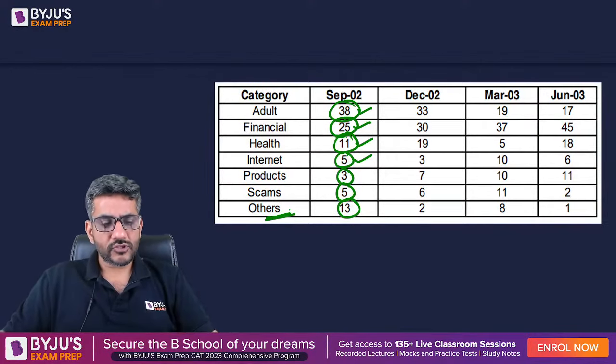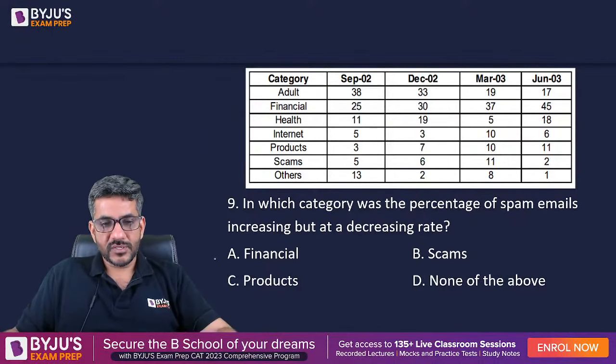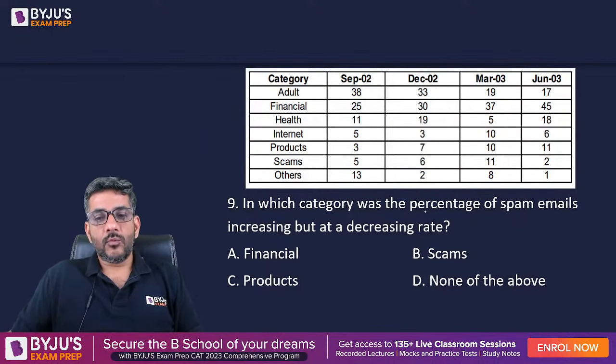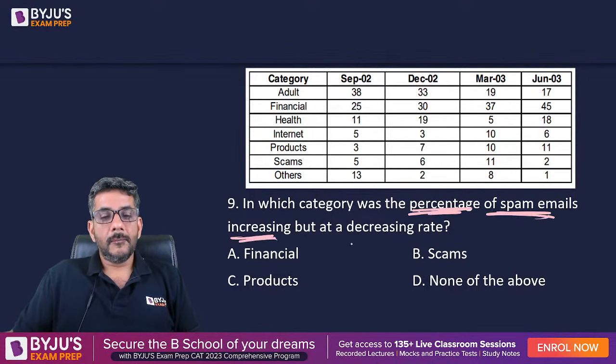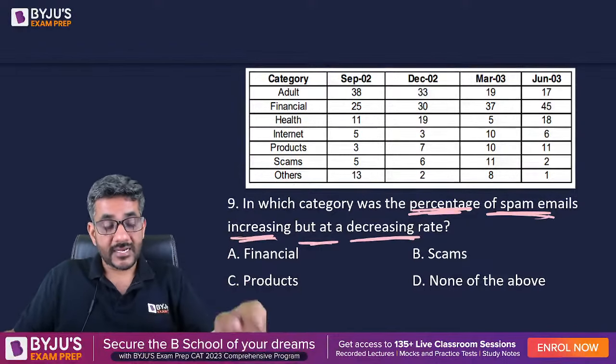So the total will always be 100. These are all the spams that we are having. Let's have a look at the questions one by one. First question. In which category was the percentage of spam emails increasing but at a decreasing rate? We are talking about percentage. Where is the percentage increasing but at a decreasing rate?